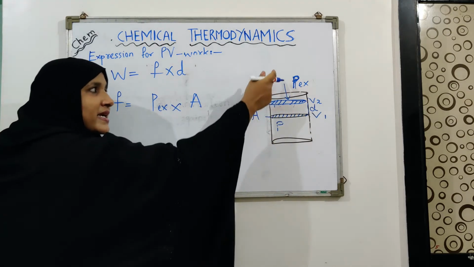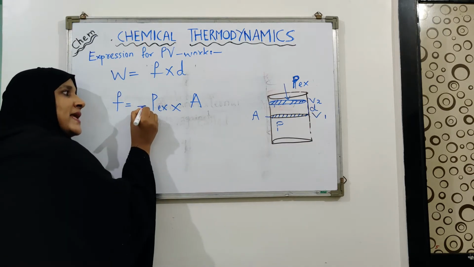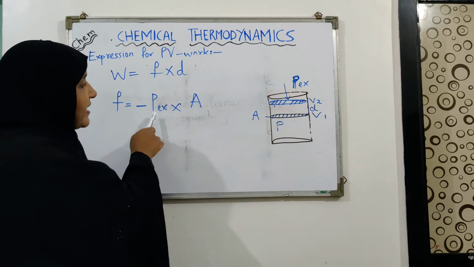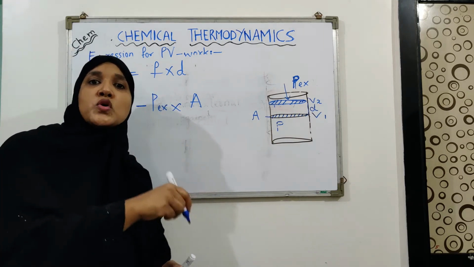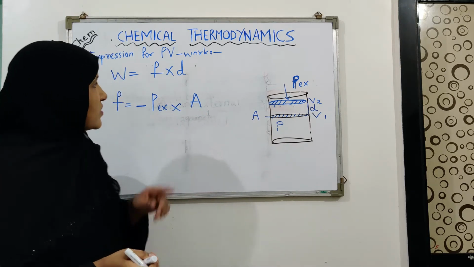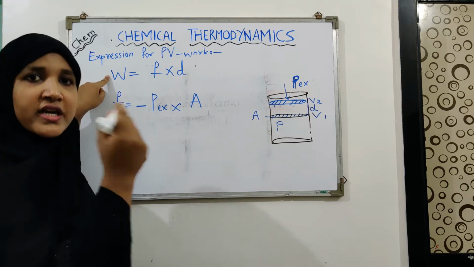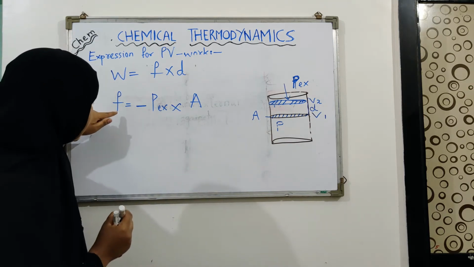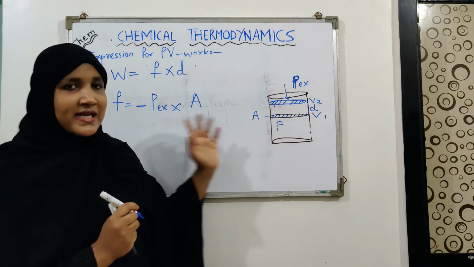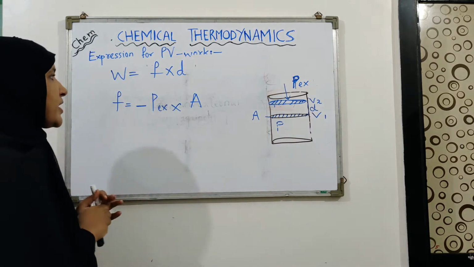But as the direction is opposite, we will substitute a negative sign before the pressure, which indicates that the pressure is in the opposite direction of the movement of the object. Okay, so this is your expression of W according to the definition of work, and this is your equation for force according to this scenario. Now let's substitute this equation into the above equation.